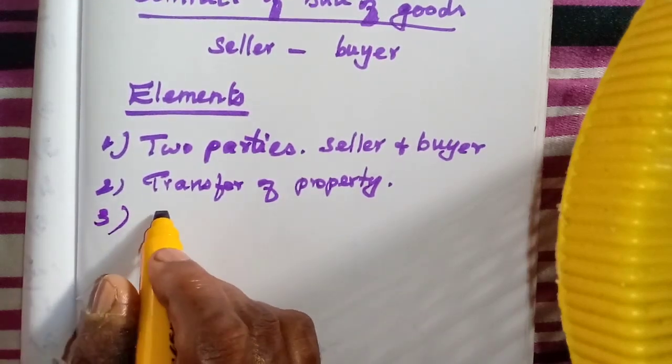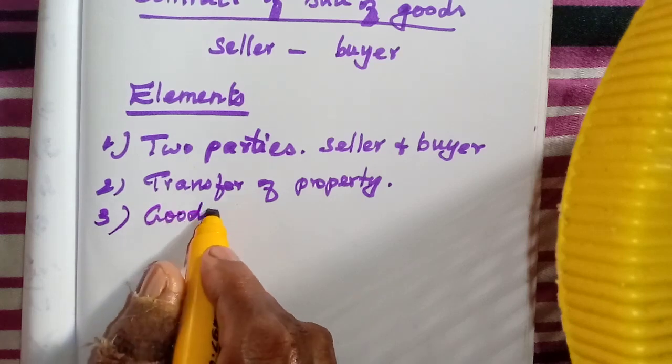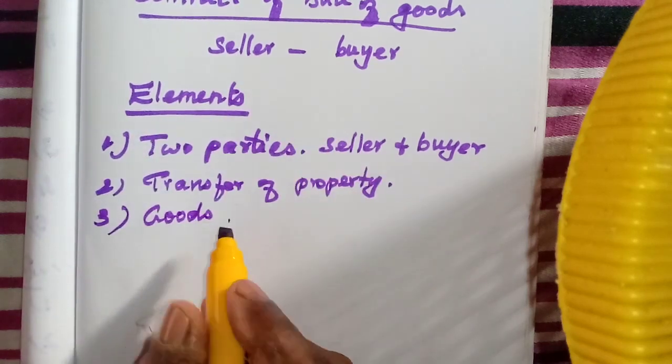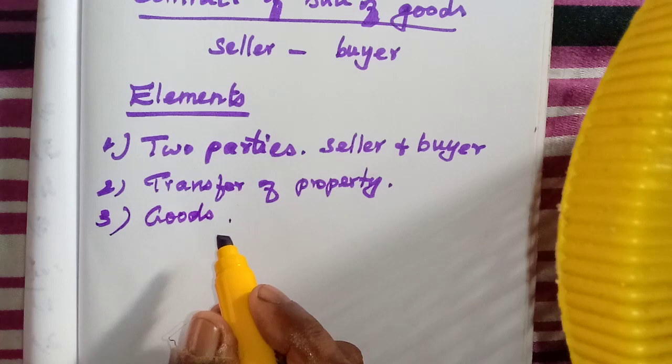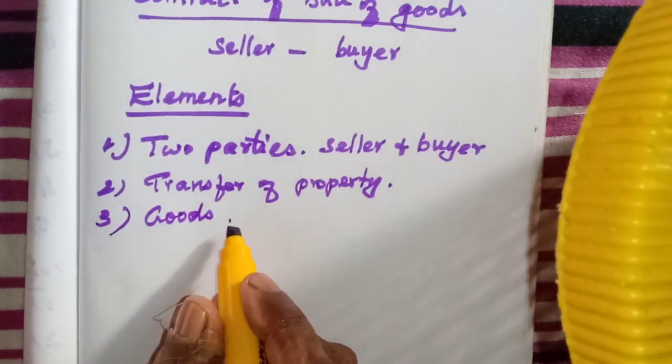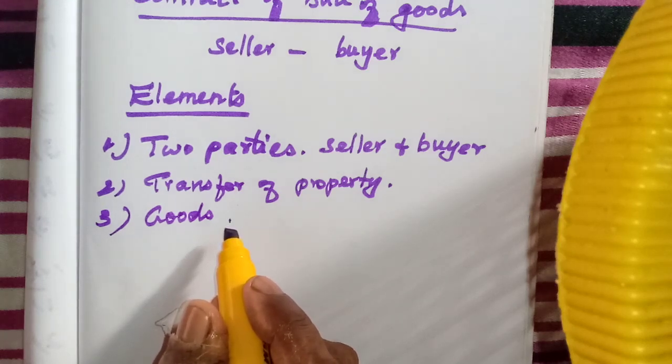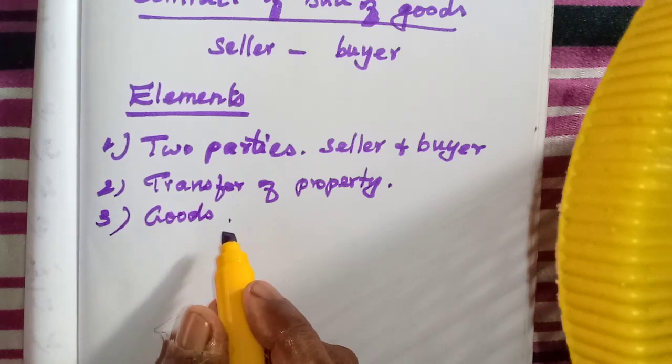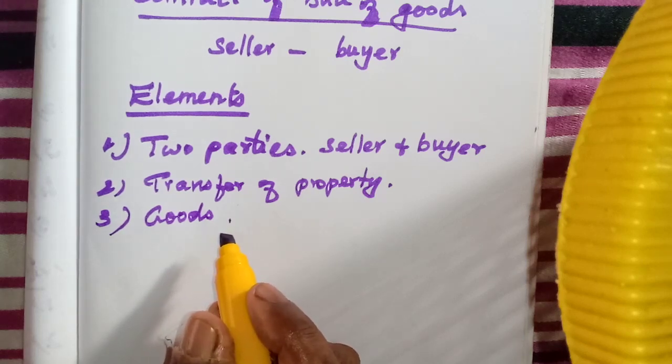Then goods. For any purchase and sale, or the contract of sale of goods, the goods are very important, isn't it? Here we include all the existing goods. Shares and stock, we are purchasing and selling them, isn't it?